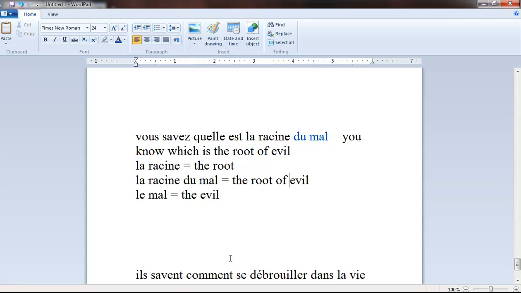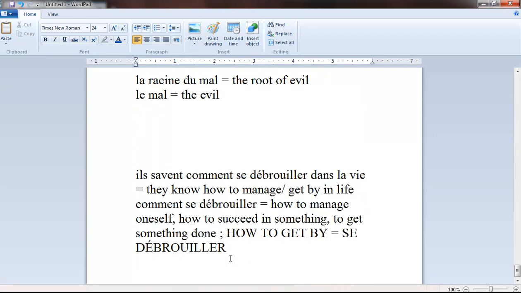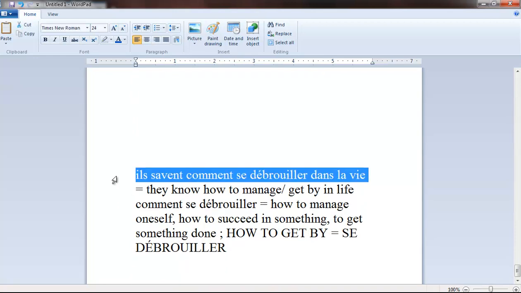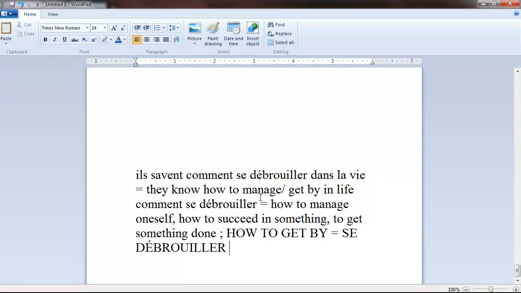Okay. And next one, ils savent comment se débrouiller dans la vie. They know how to manage to get by in life. Se débrouiller, it means to get by. I'm coloring it in blue here.